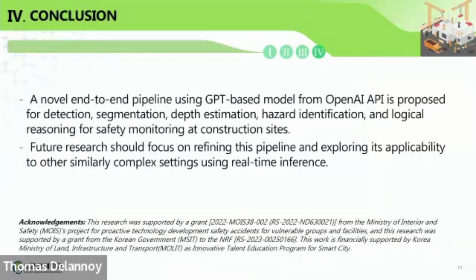So in conclusion, we propose a novel end-to-end pipeline using GPT, which is a context-aware model at construction sites with multiple information. In this study, we focus on a few rules from the KOSHA guideline, which are the rules of construction safety management, like the signalman should exist if heavy machinery is working, or the safety distance scenario.